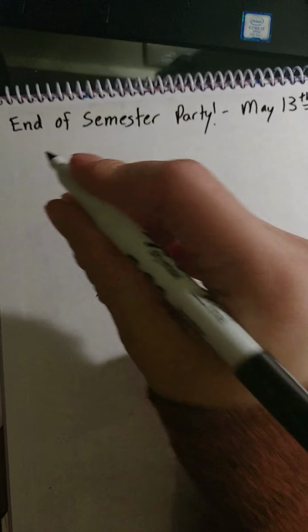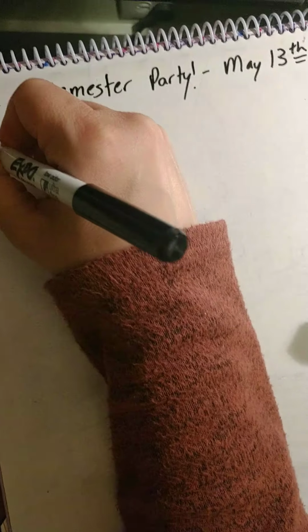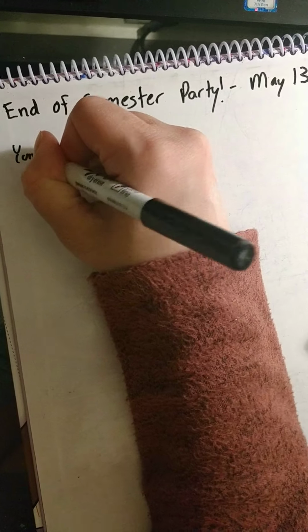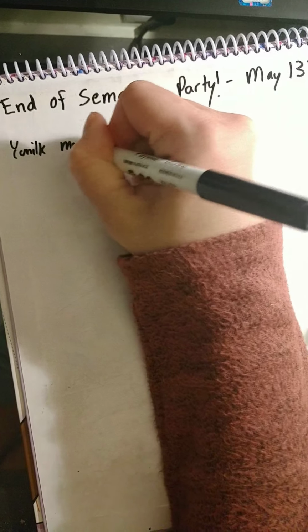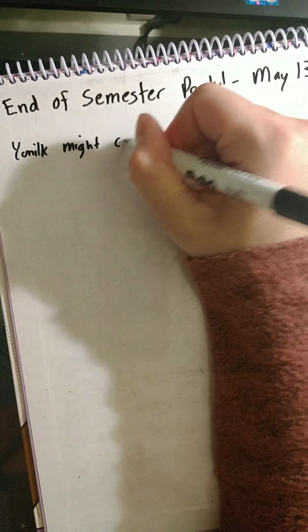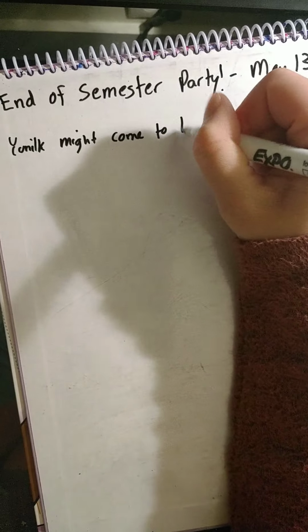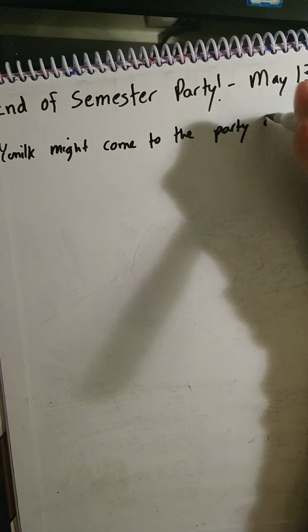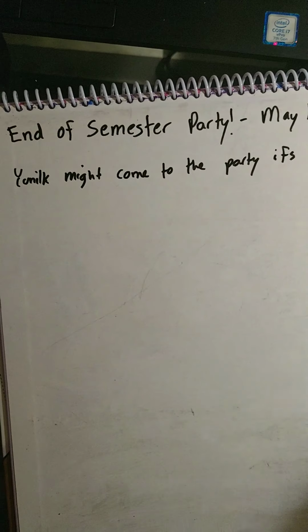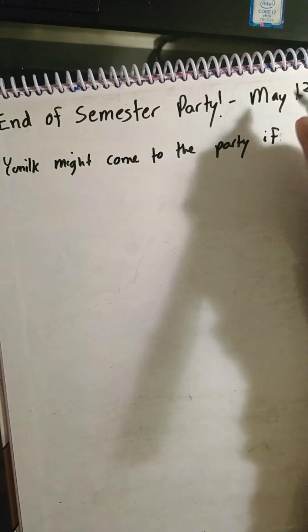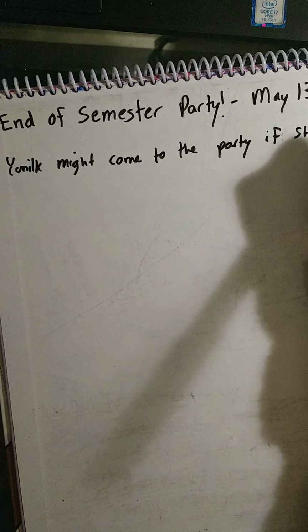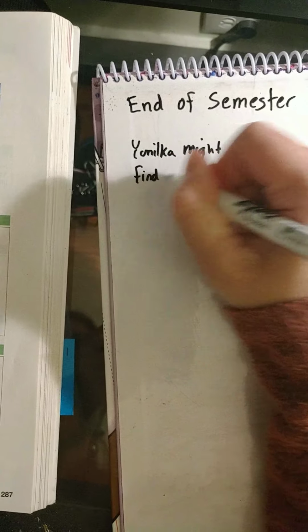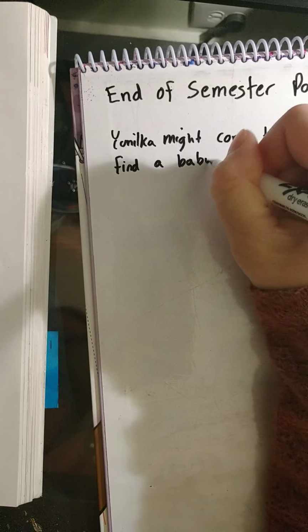So maybe we will say, I'll name some people in our class. Unielka might come to the party if she can find a babysitter, for example.